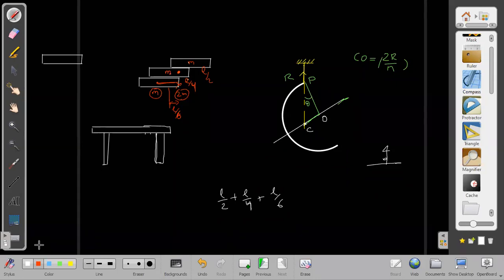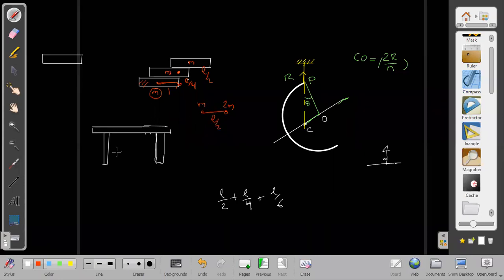It is L by 6 now. It is L by 6, not what you were saying before. That was wrong. So see what we have done here. We replaced the upper two by a single point mass 2M, and the lowest book is M mass, and the gap between these two I have to keep as L by 2.